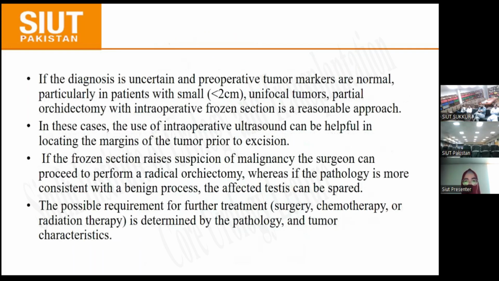If the diagnosis is uncertain and preoperative tumor markers are normal, particularly in patients with small tumors or unifocal tumors, partial orchidectomy with intraoperative frozen section is a reasonable approach. In these cases, the use of intraoperative ultrasound can be helpful in locating the margins of the tumor prior to excision. If the frozen section raises suspicion of malignancy, the surgeon can proceed to perform a radical orchidectomy, whereas if the pathology is more consistent with a benign process, the affected testis can be spared. The possible requirement for further treatment, that is surgery, chemo, or radiation, is determined by the pathology and tumor characteristics.